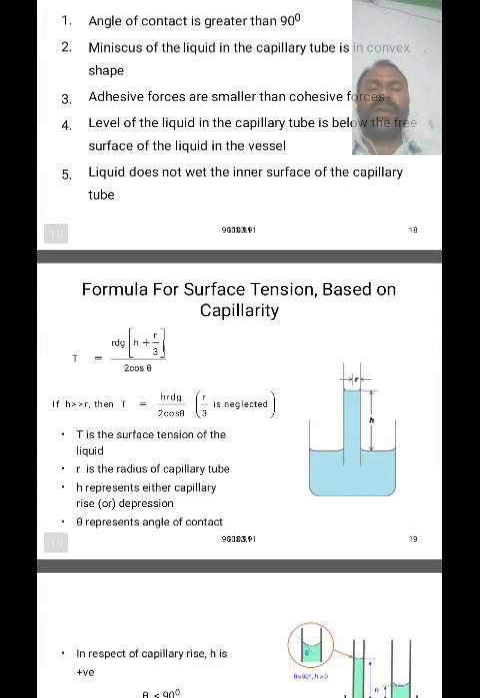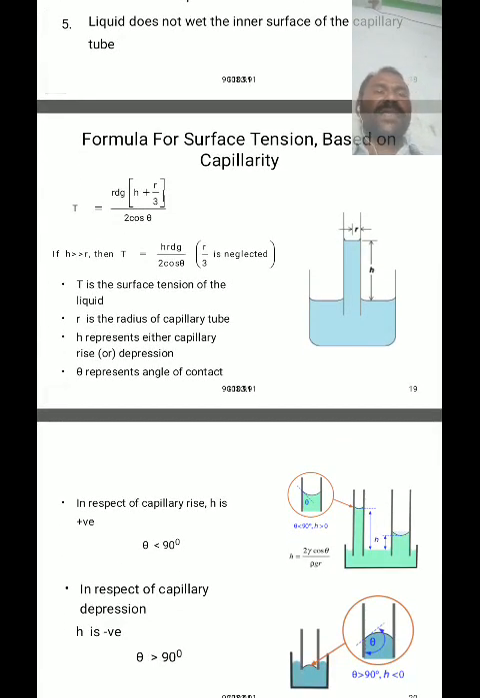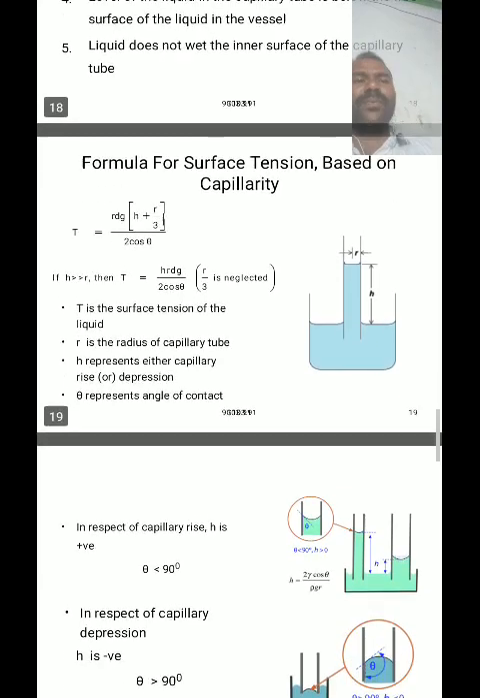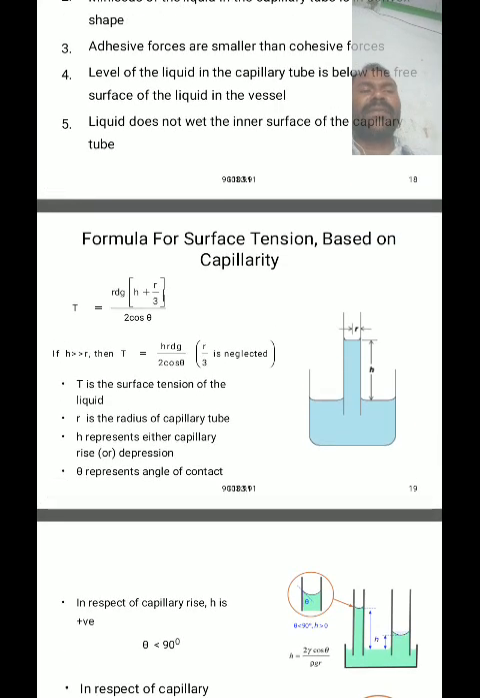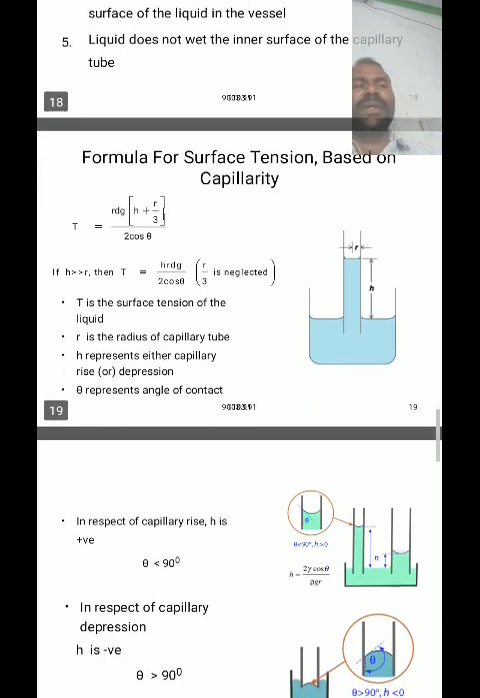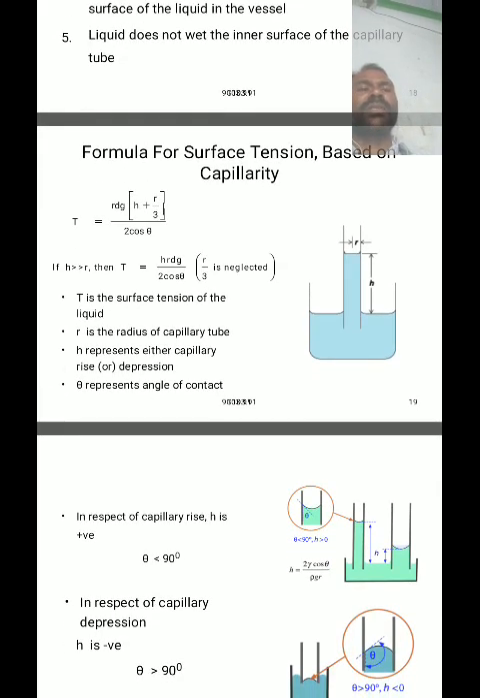So the formula for surface tension, the expression for surface tension based on capillarity: consider a capillary tube of radius r dipped vertically in a liquid, then the liquid inside the capillary tube rises up through a certain height of h.